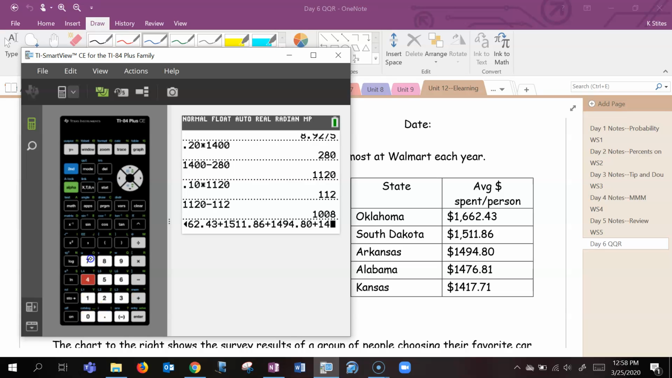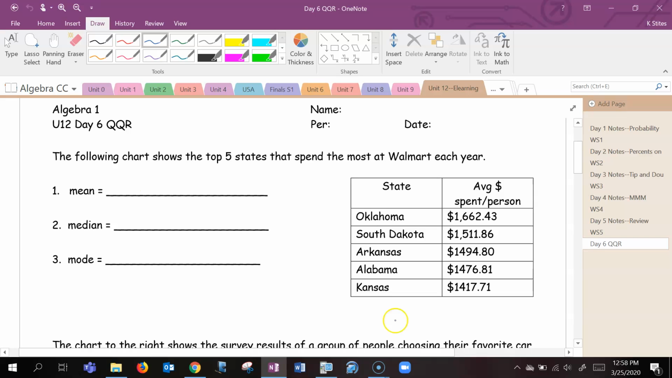Okay, so I'm adding them all up. Okay, I think that looks good. All right, so I get this, and then I'm going to divide by how many there are, and there are 5. So that's $1,512.72. Okay, so that's the average amount of money that someone is spending at Walmart each year.